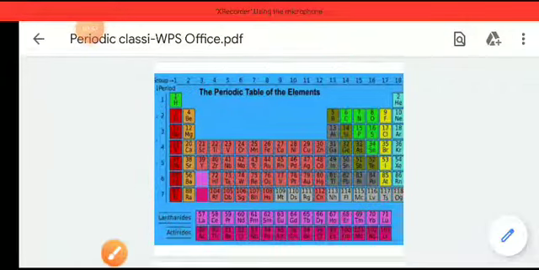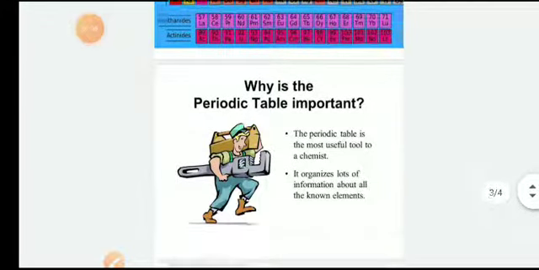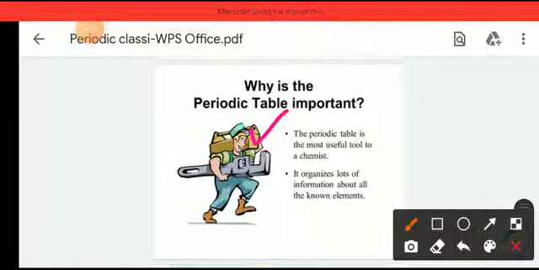Now we have understood what the periodic table is. Basically, the periodic table is a chart which consists of the information of each and every element. So why do we need this periodic table? Why is the periodic table important? The periodic table is the most useful and effective tool for a chemist, because as chemistry students or chemists, we need to know all the properties of the elements. Chemistry is a subject that deals with the elements and the properties of elements as well as properties of things.